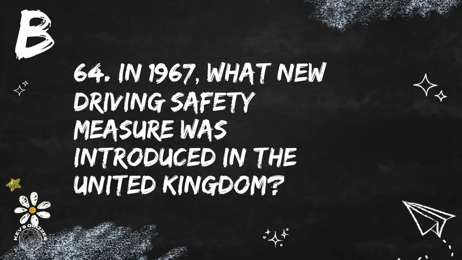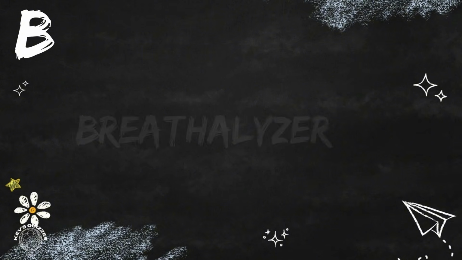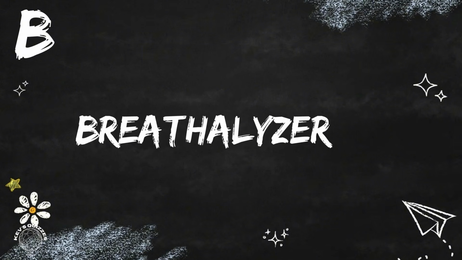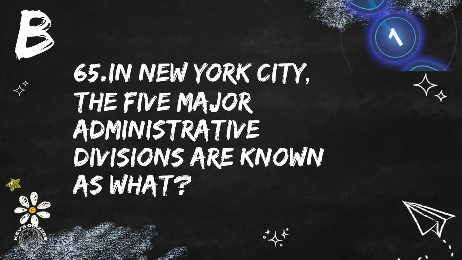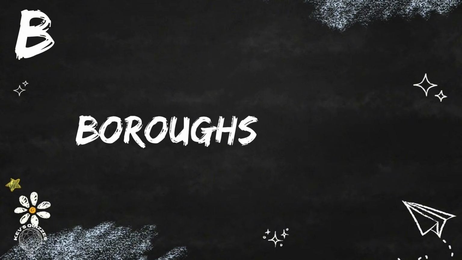Question 64. In 1967, what new driving safety measure was introduced in the United Kingdom? In 1967, the UK introduced the breathalyzer. Now it's question 65. In New York City, the 5 major administrative divisions are known as what? They are known as boroughs.